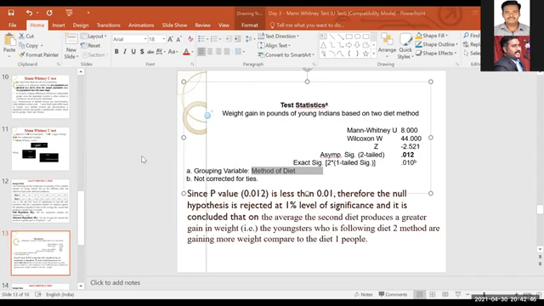For example, for diet 1, they may take people from one part of Chennai, or diet 2 maybe from the other part of Chennai. So here the group differs. The geographical location differs, like going for cluster sampling. Whereas in ANOVA, it is not like that. Only one population, only from that particular company, only from one part of Chennai you are going to do that.